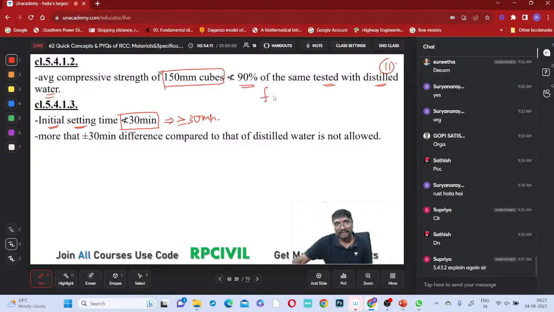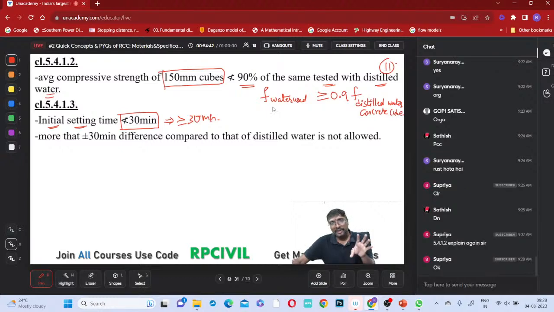The strength obtained by this water should be greater than or equal to which one? 0.9 times the strength of the cube made with distilled water. So that concrete is made up of distilled water, right? And now we have a water body, and with that water we are checking it. Now, can we use distilled water for the entire construction? Can you bear that much cost? Distilled water is costly, yes or no?